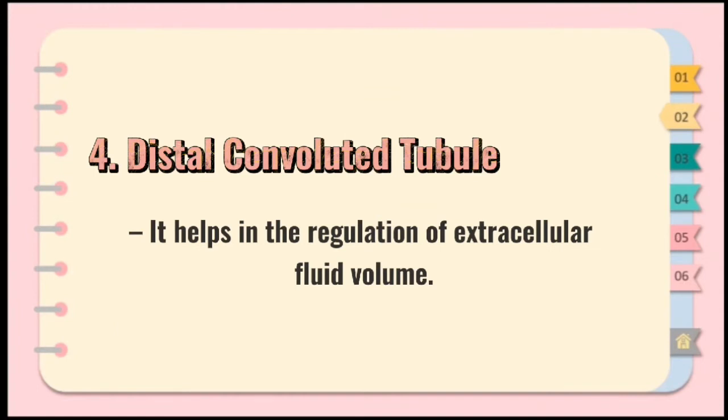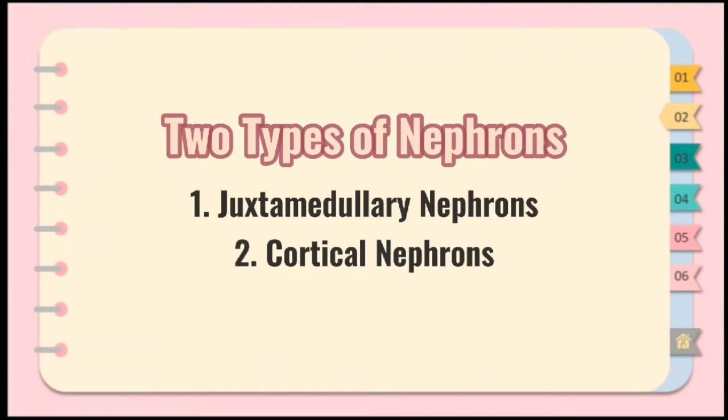And last, the distal convoluted tubule is a nephron segment that helps in the regulation of extracellular fluid volume. There are two types of nephrons, the juxtamedullary nephrons and the cortical nephrons.